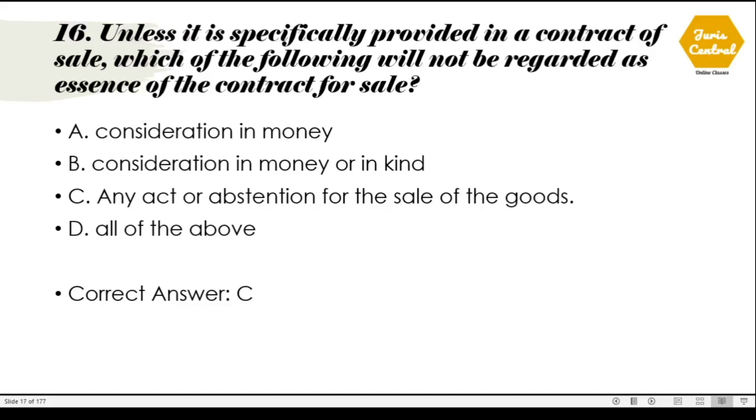Question number 16. Unless it is specifically provided in a contract of sale, which of the following will not be regarded as the essence of the contract for sale? The correct option is option C, any act or abstention for the sale of the goods.